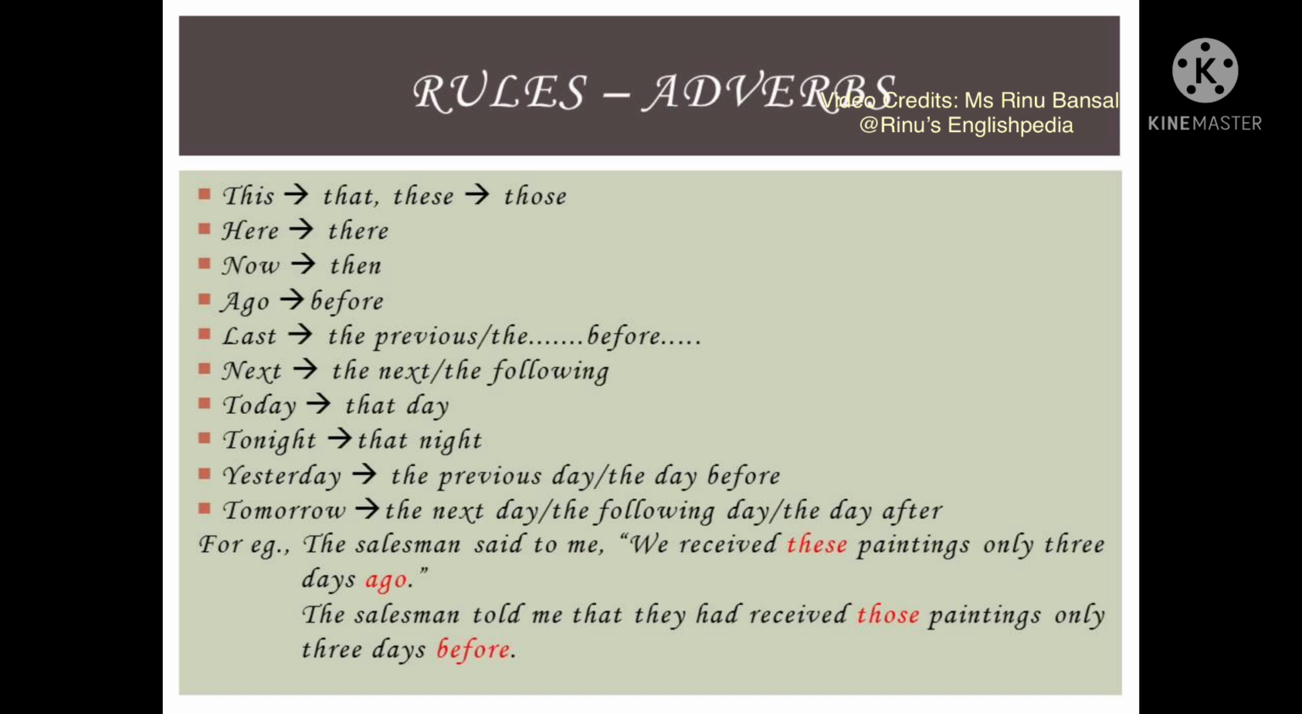Yesterday becomes the previous day or the day before, and tomorrow becomes the next day or the following day or the day after. For example, the salesman said to me, "We received these paintings only 3 days ago." Over here, the adverbs these and ago will be changed into those and before. The salesman told me that they had received those paintings only 3 days before. Please remember to apply all rules simultaneously when you are changing the sentence from direct to indirect.